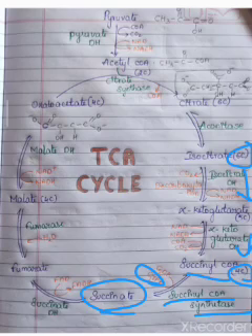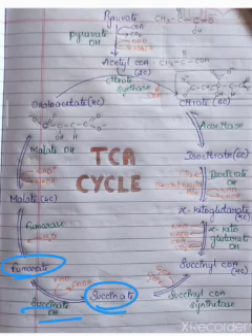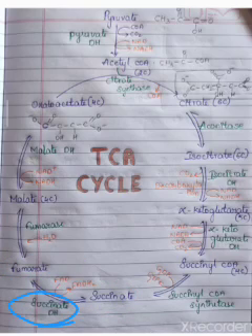Next, succinate will be converted to fumarate in the presence of the enzyme succinate dehydrogenase. From the succinate, hydrogen will be removed and given to FAD to form FADH2. We call this enzyme succinate dehydrogenase because it removes hydrogen from succinate and gives it to FAD to form FADH2. Thus it forms fumarate.